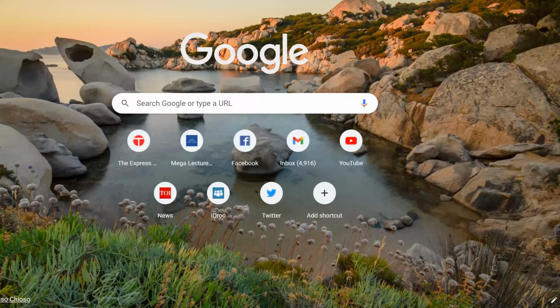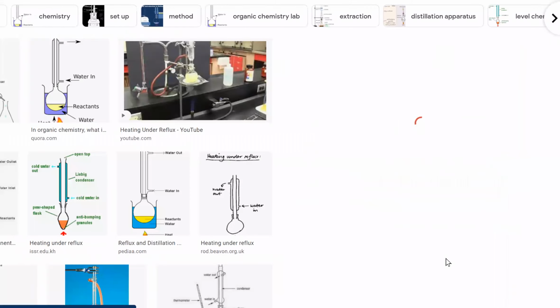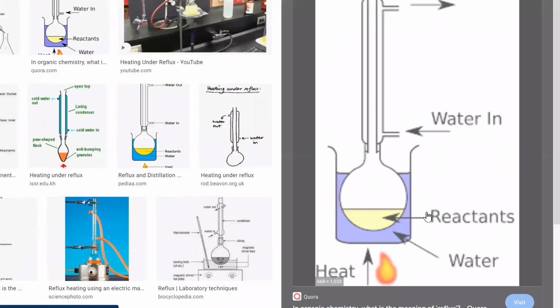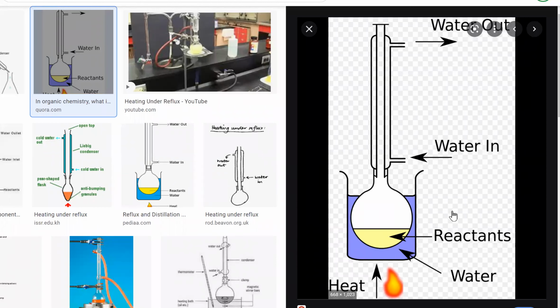So reflux heating is probably this one. So reflux is this diagram over here. So basically what happens is that nothing can get out of a reflux. You're heating it, you heat volatile substances when you're trying to reflux things. Volatile substances tend to evaporate, but there's a condenser on top.